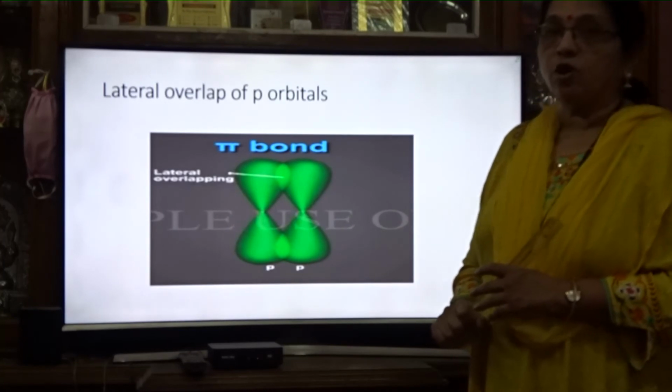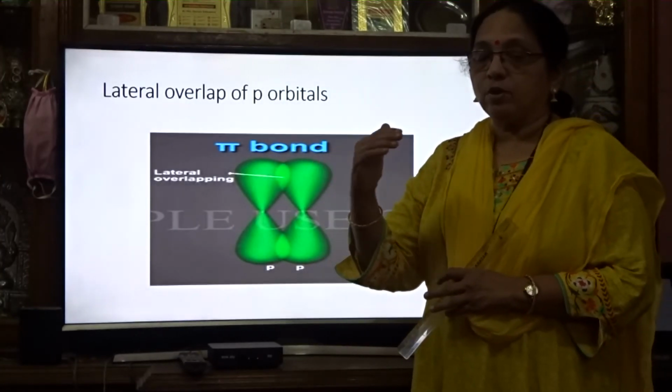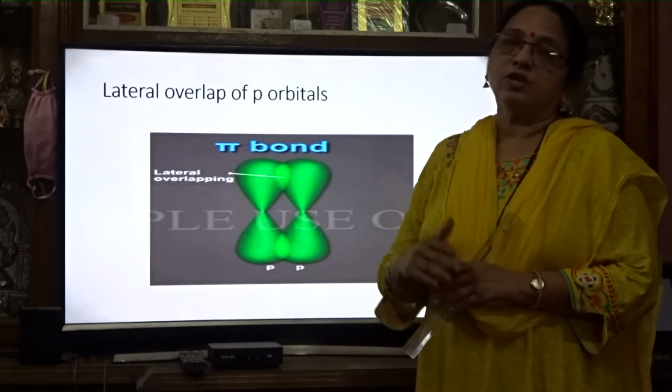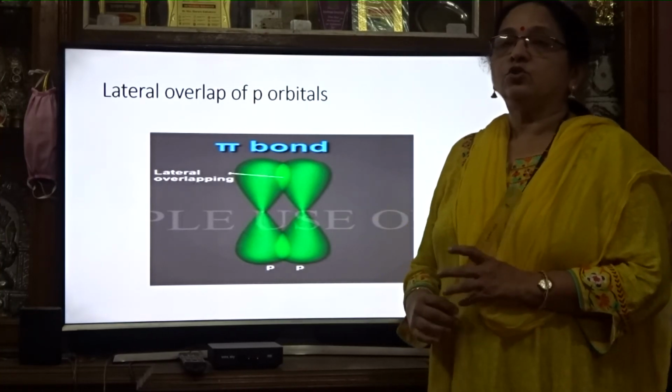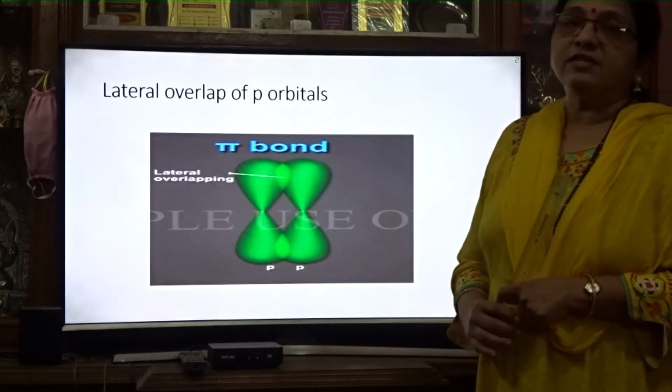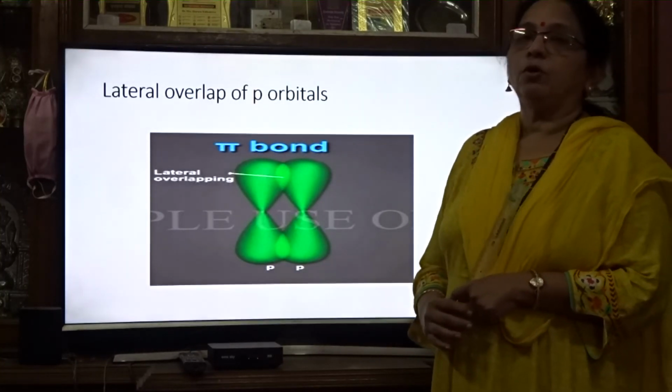A sigma bond is a strong bond because it overlaps axially and the area of overlap is more. So it is a strong bond. In a pi bond, lateral overlap is there and the overlapping portion is less. So it is a weak bond. Pi bond is a weak bond and sigma bond is a strong bond.